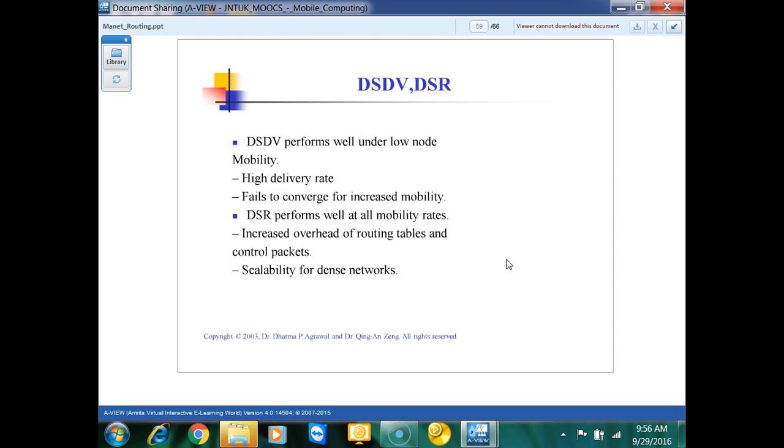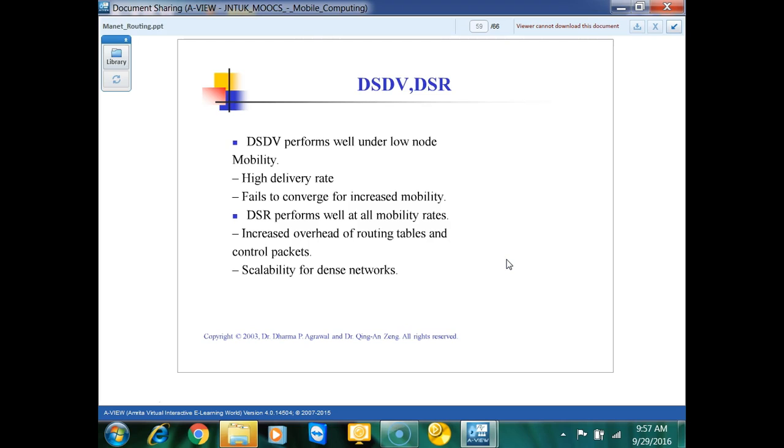And second is damping of route advertisements, hence for these are short durations. So we will see some little difference between DSDV and DSR here. DSDV performs well at low node mobility. Why do we say it performs well at low node mobility? Because if there are a small number of nodes, we have to maintain fewer routing tables.